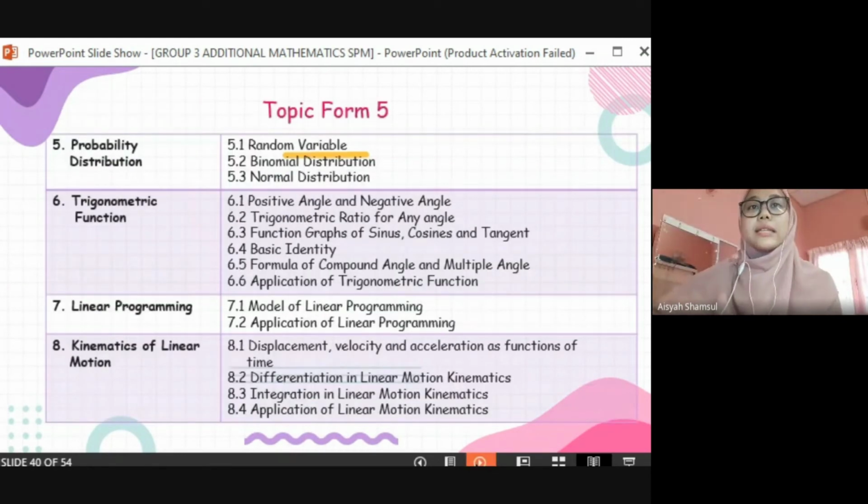So that's it. AddMath Form 5 has 8 chapters in it, but Form 4 has 10 chapters. Okay, take note.